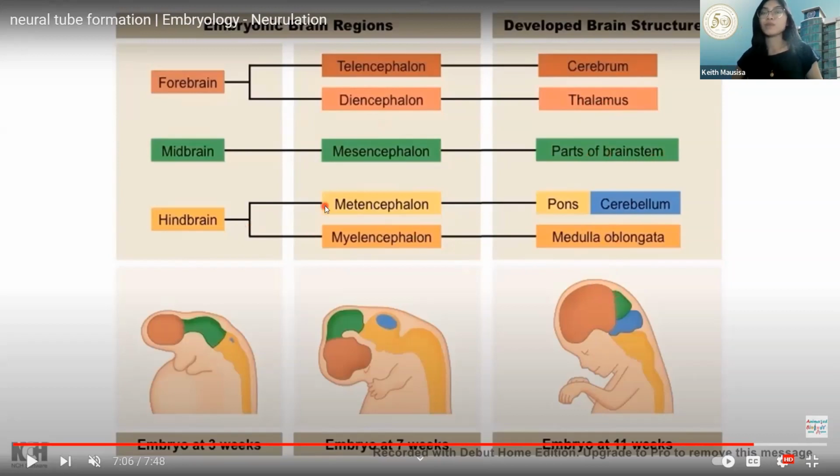For the hindbrain, we have the metencephalon. Metencephalon. So, we have pons and cerebellum. So, pons and cerebellum, somewhere here. Yan. And then, medulla oblongata would be here. Okay? Yan, yung pababa. Medulla oblongata.